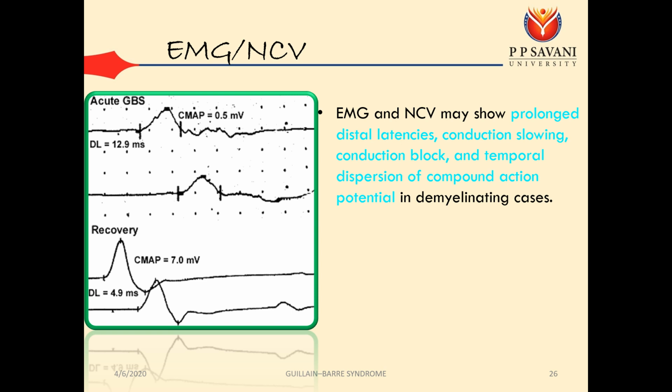Moving forward, EMG NCV. So initially you will be able to see prolonged distal latencies. These are the distal latencies. You can see the value 12.9 millisecond. Conduction slowing, conduction block, and temporal dispersion of compound action potential are demyelinating. So you just remember that there is a prolonged distal latency and the conduction velocity of the nerve, that is the ability of the nerve to transmit signals, will be decreased. That is it that you need to remember.